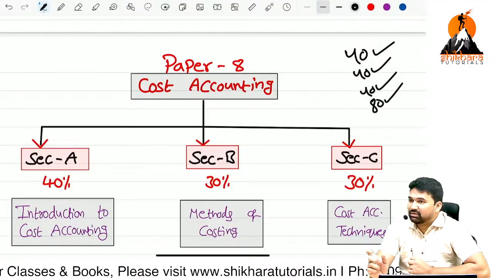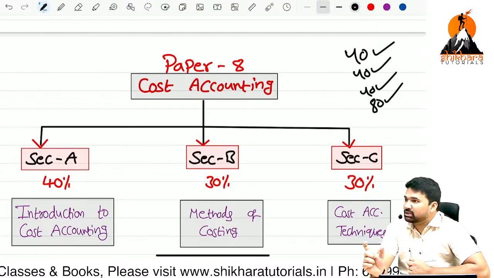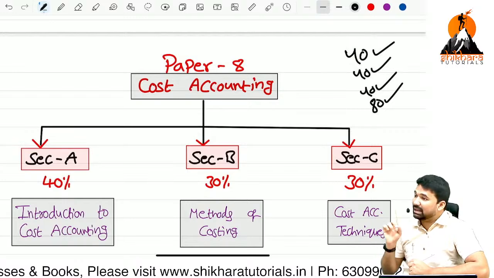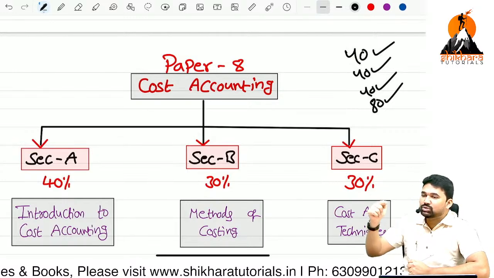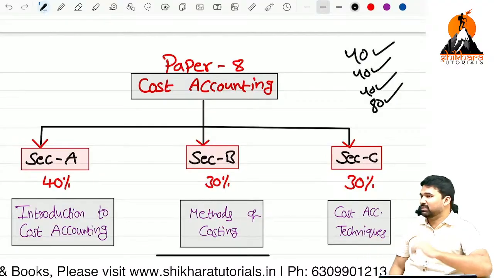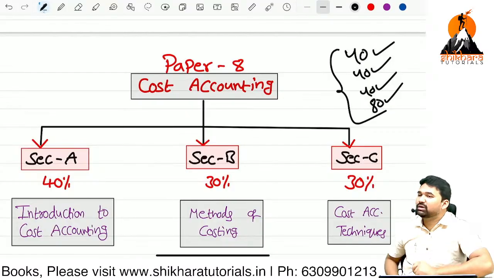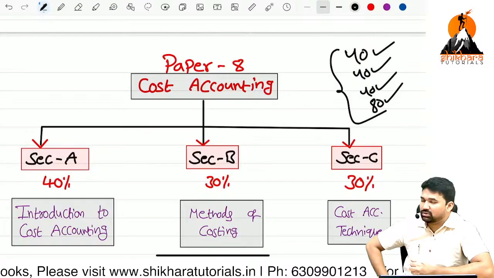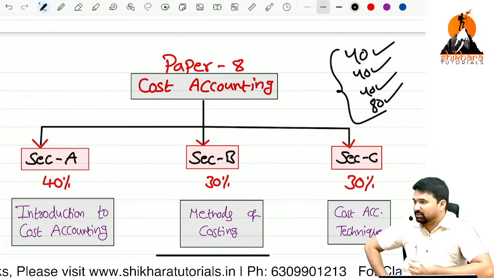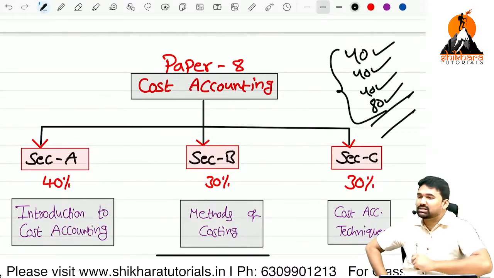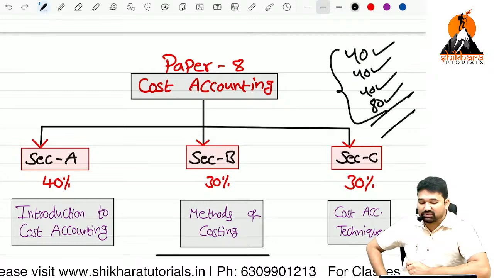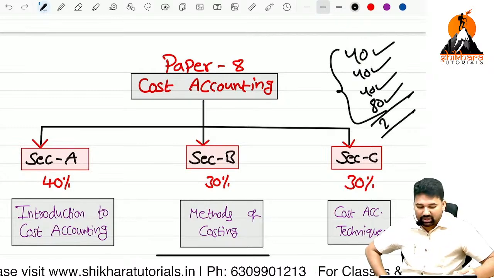Because what is required in order to say a student has qualified a certain group is that he has to obtain 40 marks minimum on a paper-wise basis. And when it comes to aggregate, he must score minimum 200 or more out of 400 marks. So 4 subjects, 4 into 100, 400. So out of 400, what must be your minimum score for qualification? 200 marks. So what is the total marks in the given example? 40 plus 40, 80, 80 plus 40, 120, 120 plus 80, 200 marks.